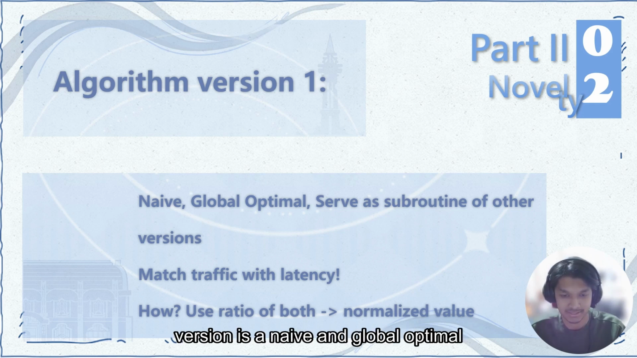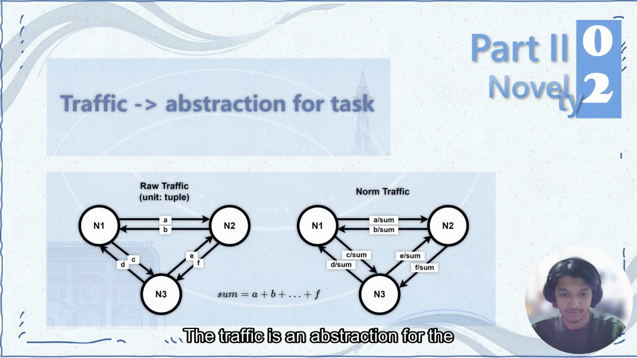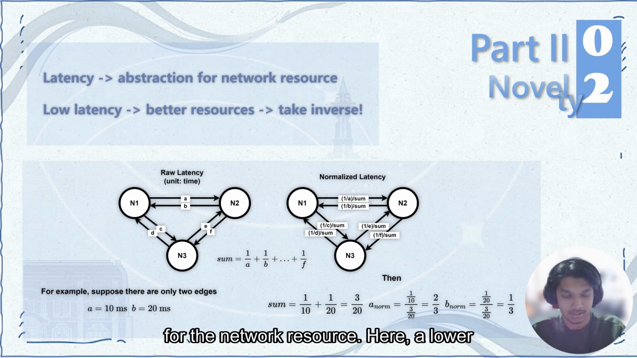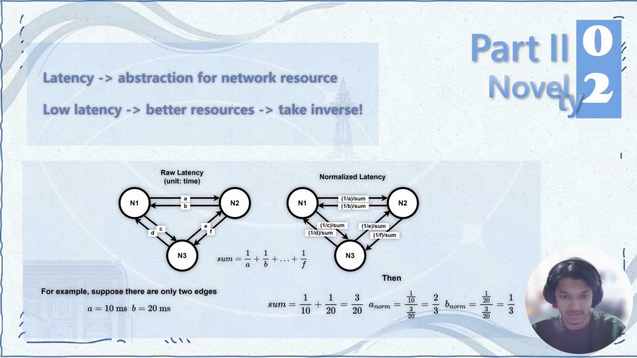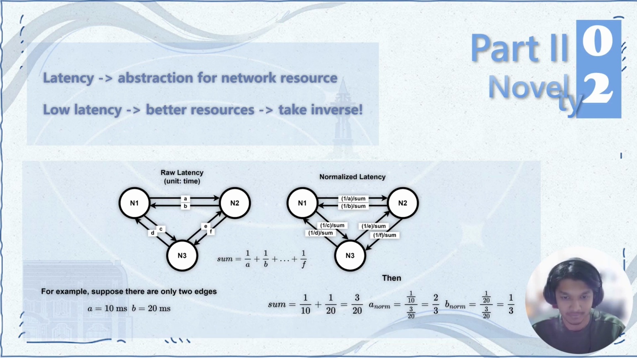Our first version is a naive and global optimal algorithm, which serves as a subroutine for other versions coming up. In this version, we match the traffic data with the latency by using a ratio of both. The traffic is an abstraction for the task, while the latency is an abstraction for the network resource. Here, a lower latency means a better network resource, and hence, before we normalize the latency, we first take its inverse. Therefore, a low latency would have a higher sum.